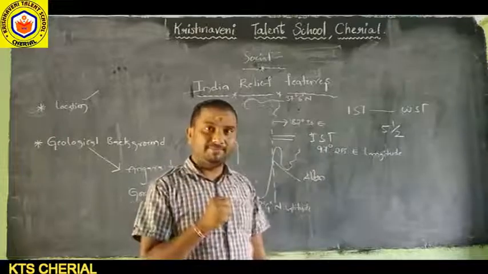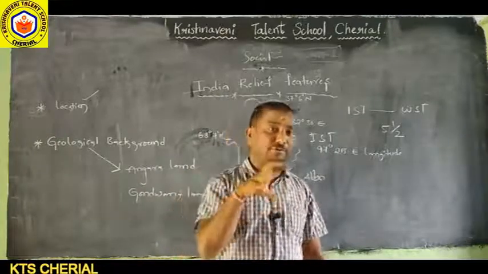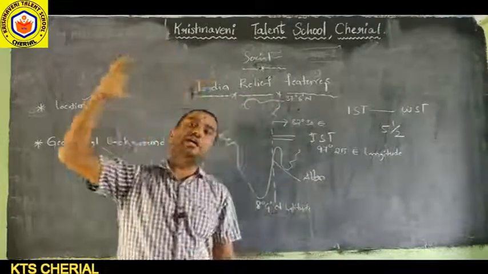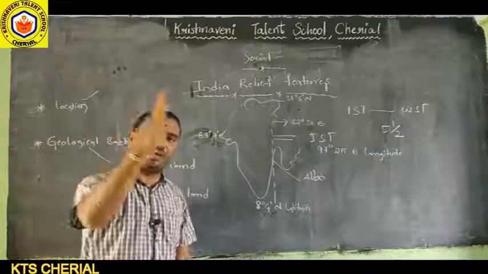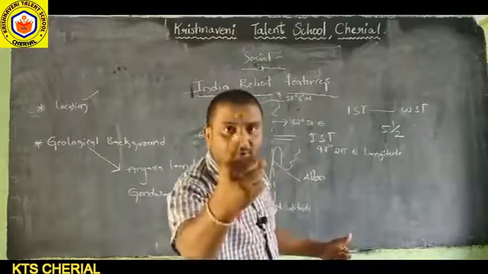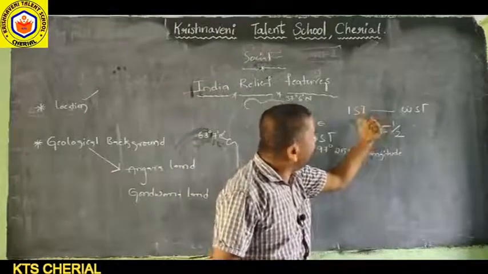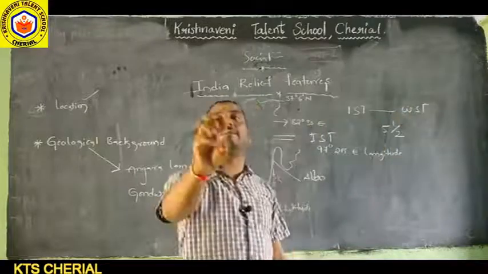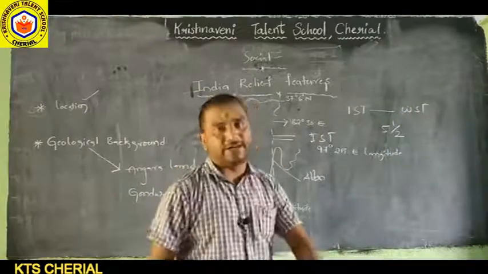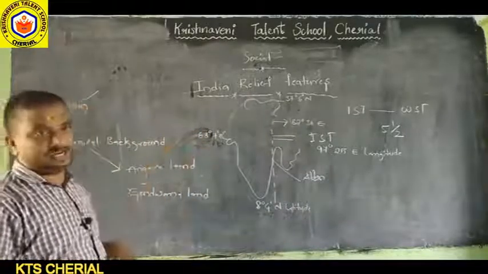The complete timing system and the time zones we already discussed in the 9th class. So listen very carefully: from Indian standard time to world standard time, there is a 5.5 hours difference. Okay, this is the accurate location of India.